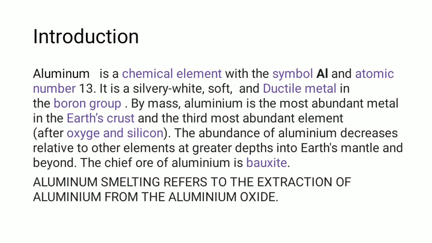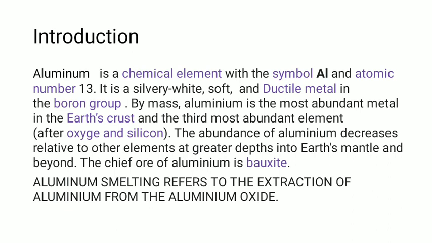So the first thing that we need to understand is the introduction. We are studying aluminum smelting, so let's understand what aluminum actually is, and then what smelting actually is. This is the general definition that you'll find everywhere, in Wikipedia or your chemistry book or your physics book or whatever book you pick up. What is aluminum? Aluminum is a chemical element with the symbol Al and atomic number 13. It is a silvery white, soft and ductile metal in the boron group.